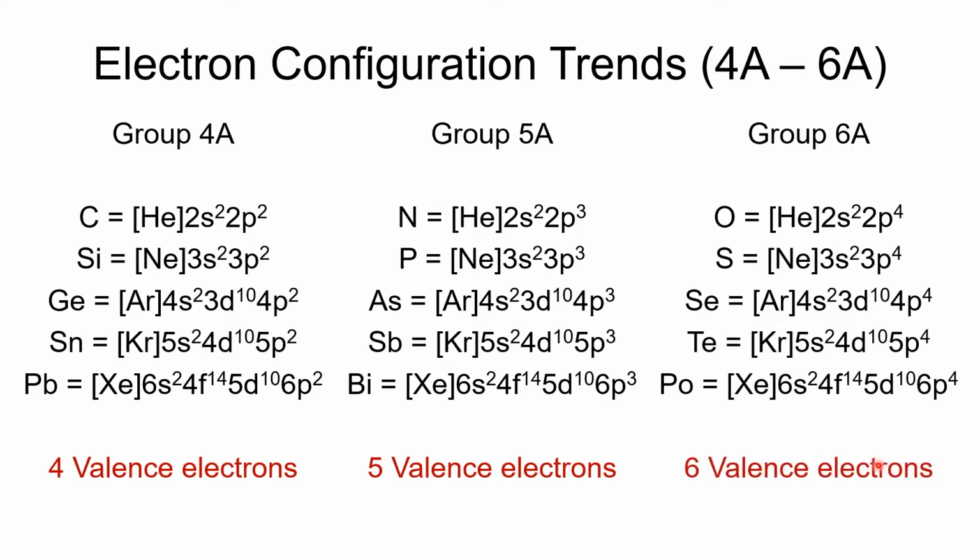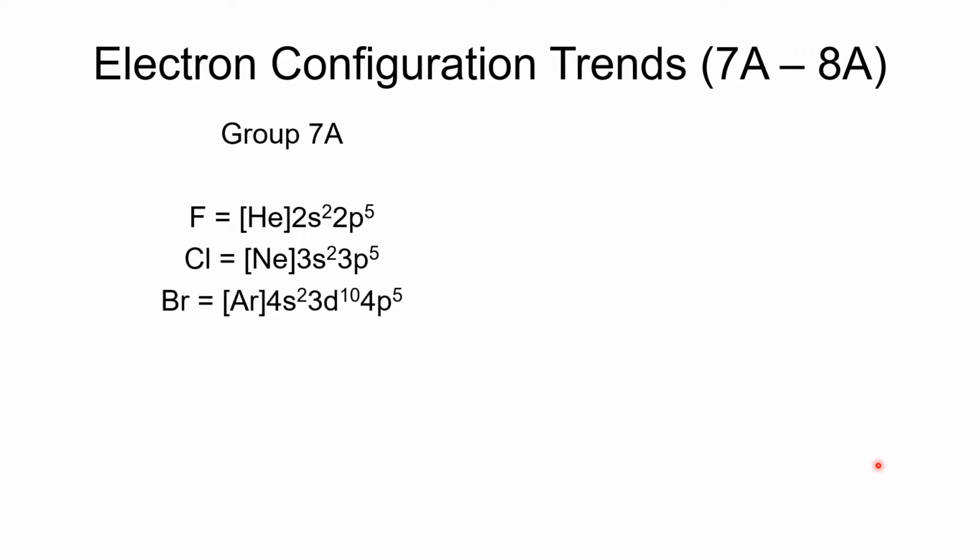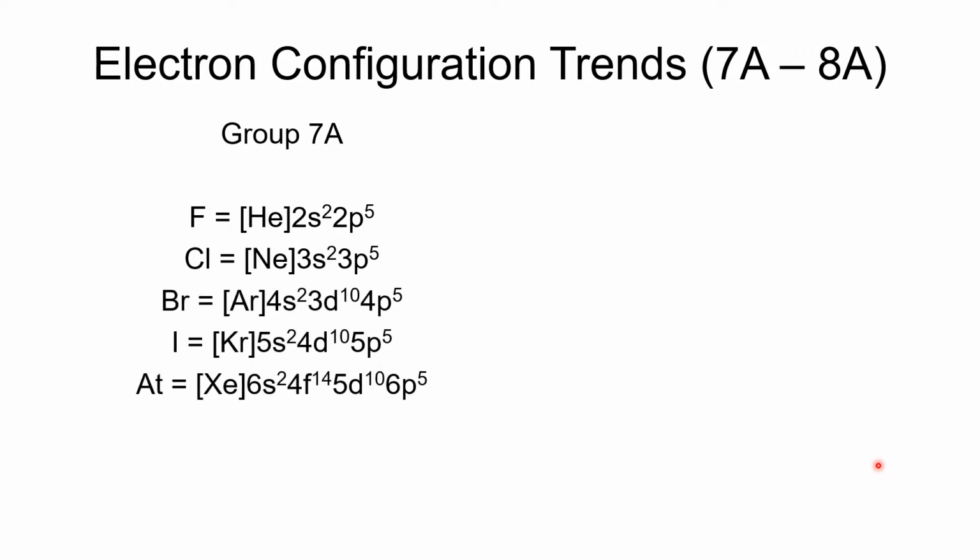For group 7, we'll have 7 valence electrons. So here is group 7, our halogens. So 2s2, 2p5, 3s2, 3p5. And then as we go further down, we'll see some of those other orbitals that show up. But yes, they all have 7 valence electrons. With astatine, good luck measuring that one, but there should be 7 valence electrons.